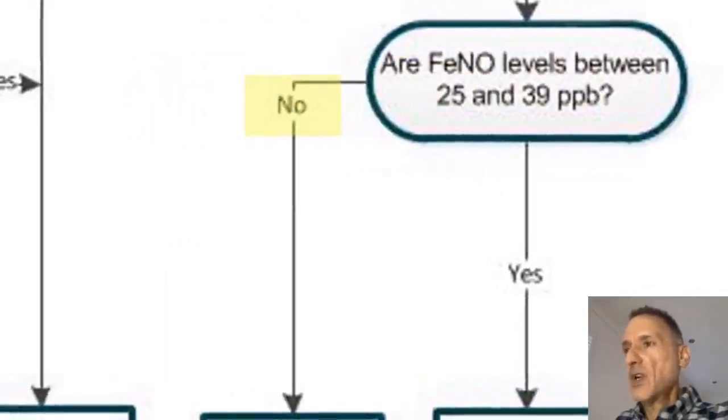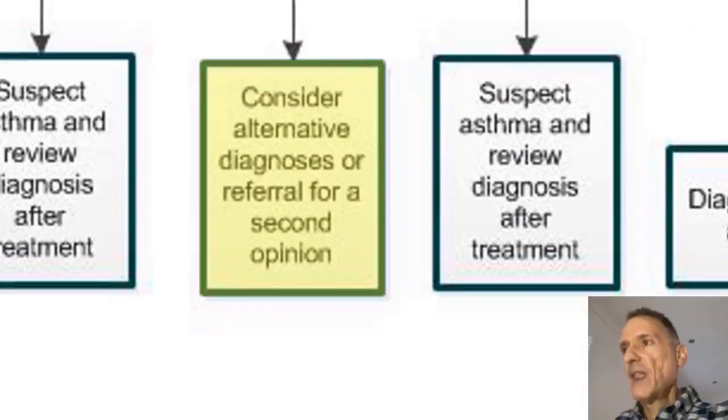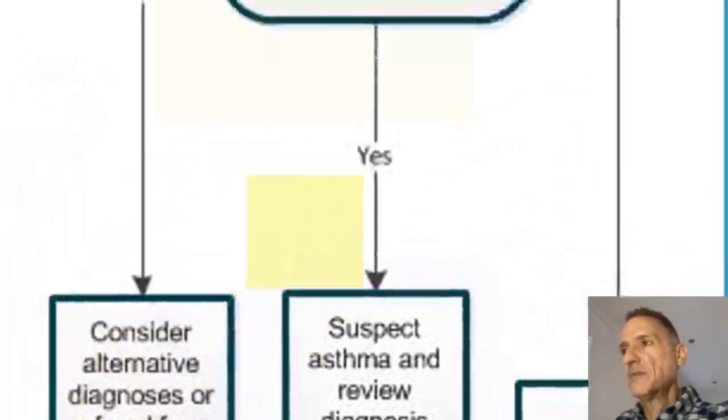If the answer is no and the levels are normal, that is below 25, then asthma will be unlikely and we will have to consider alternative diagnosis or referral for a second opinion. This is because reversible obstruction alone, without even borderline fractional exhaled nitric oxide levels, cannot be considered a positive test result.